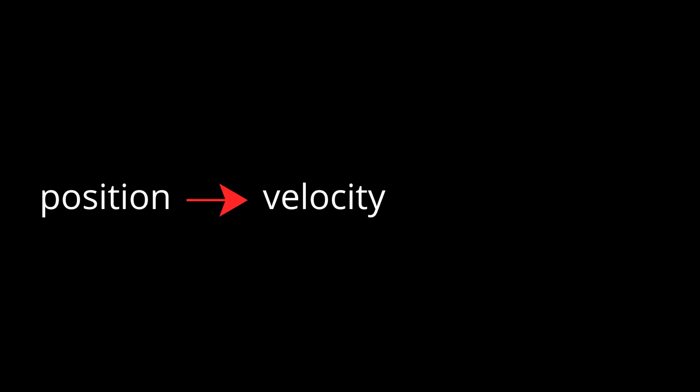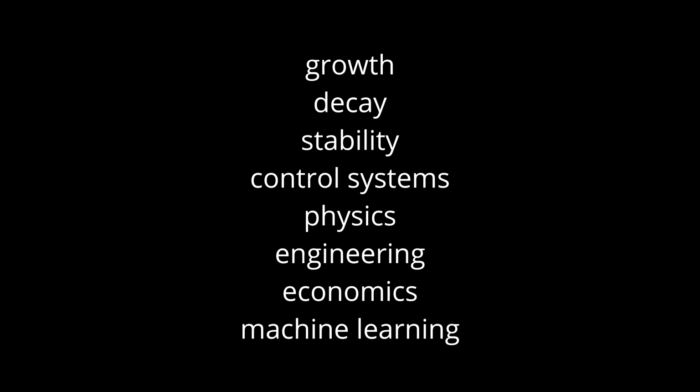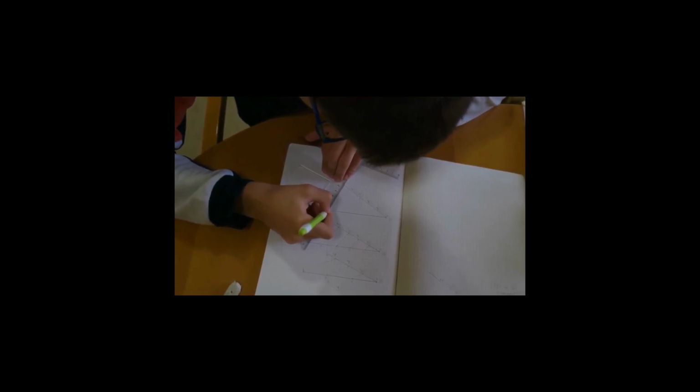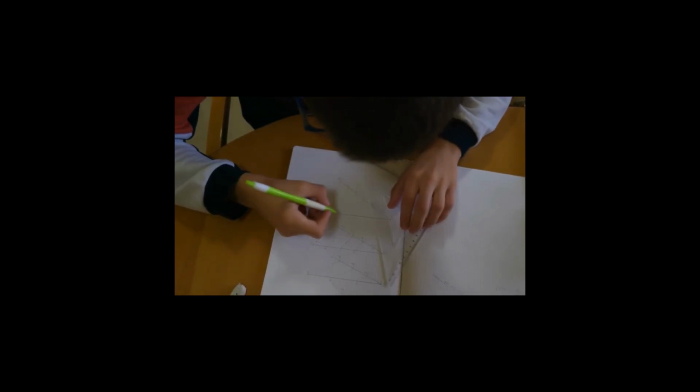Velocity is the derivative of position. Acceleration is the derivative of velocity. Optimization problems? Derivatives. Growth, decay, stability, control systems, physics, engineering, economics, machine learning, all of it runs on this idea. Once you understand derivatives, you stop looking at the world as static values. You start seeing motion, change, direction.